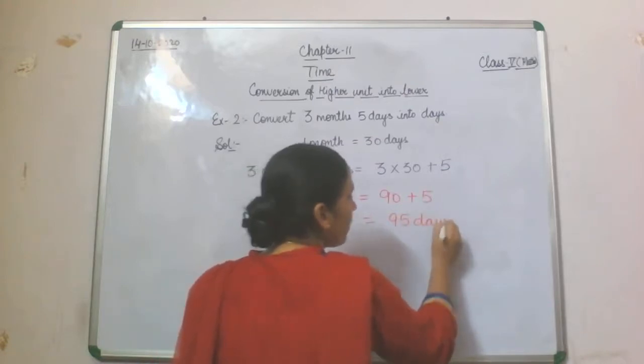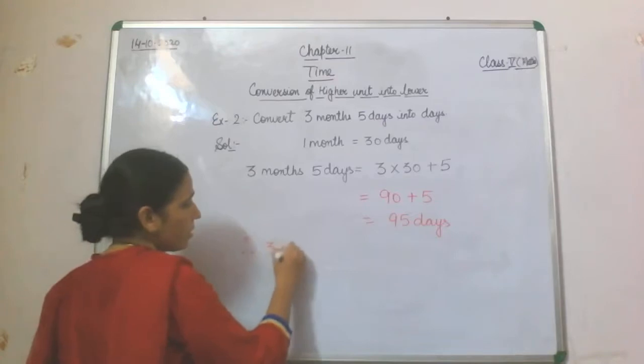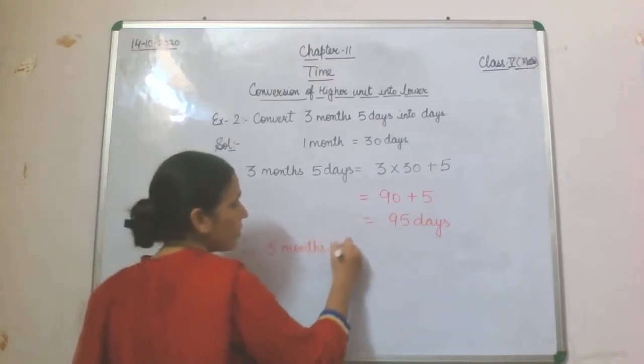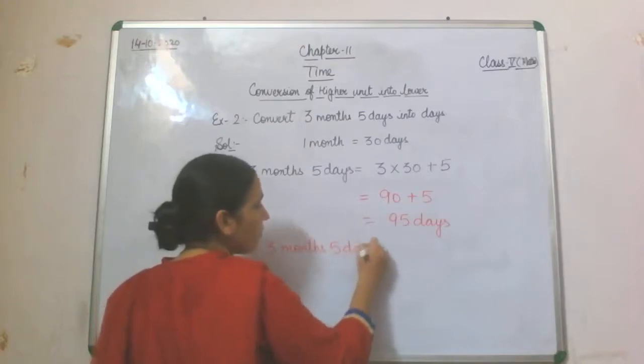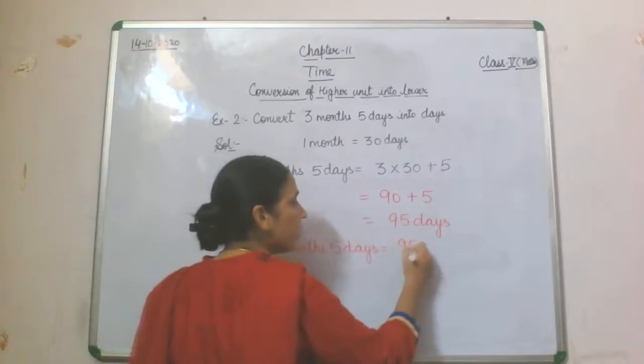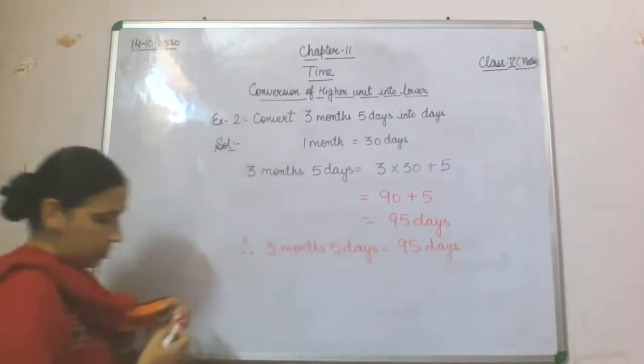So what we have done here in this question, therefore 3 months 5 days will be converted into days and the answer will be 95 days.